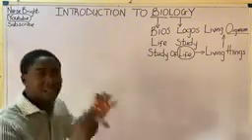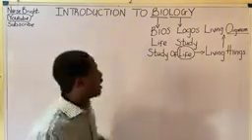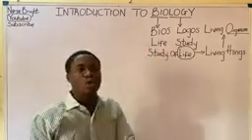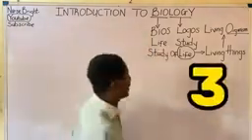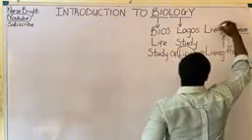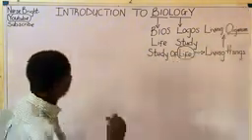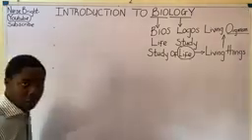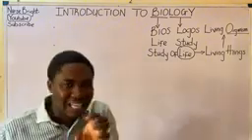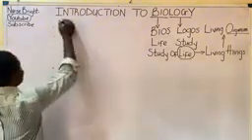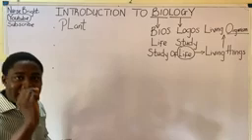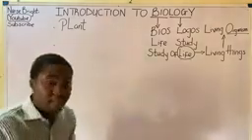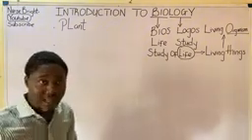So this must be noted. Now moving further, these living organisms are broadly divided into three groups. Listen carefully. These living organisms are broadly divided into three groups. So what are they? The first, the second, and the third. What is the first group of these living organisms? The first is plants. This must be noted. Plants are living organisms. They have life in them. You know, we have different types of plants. Are you getting me now?